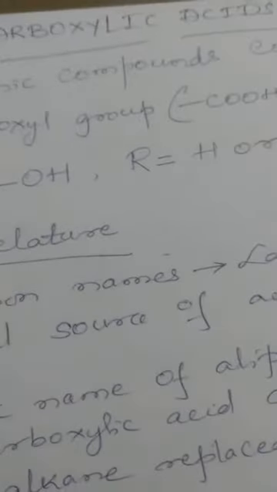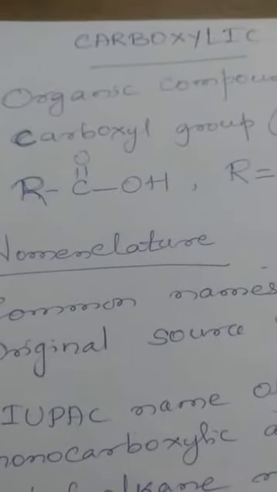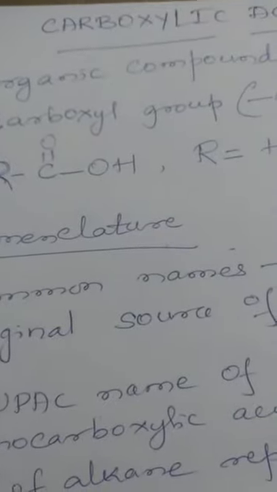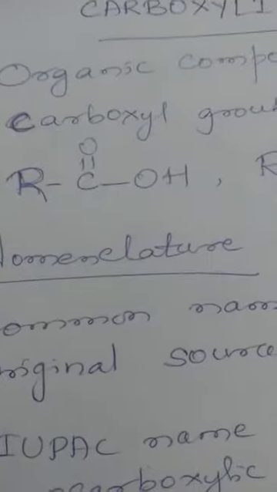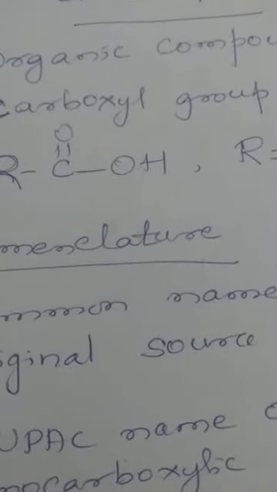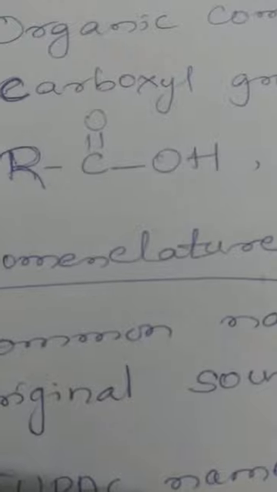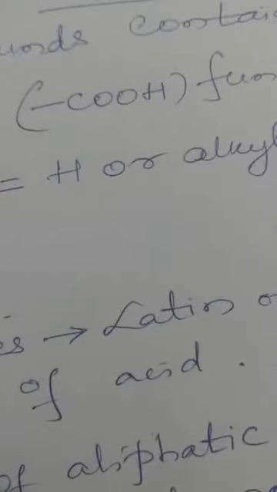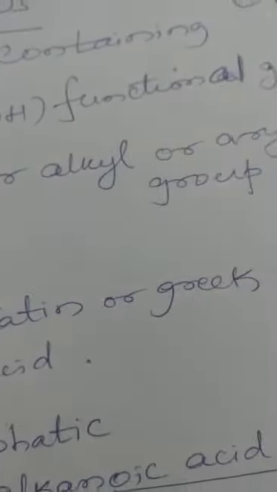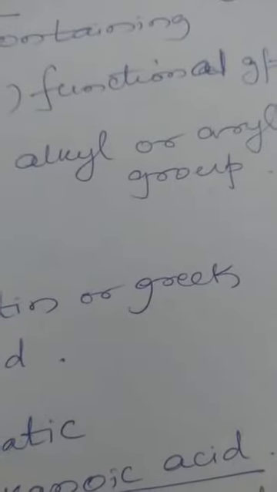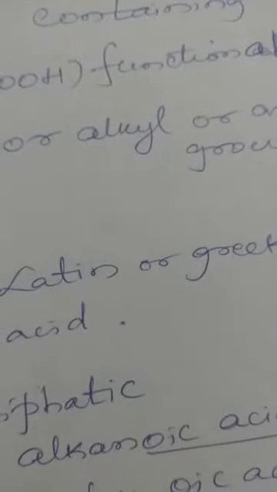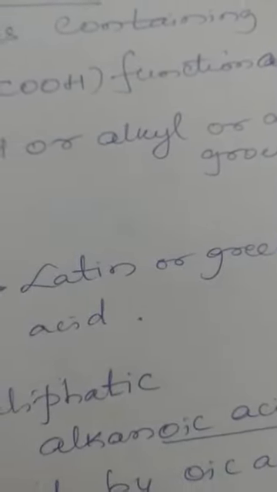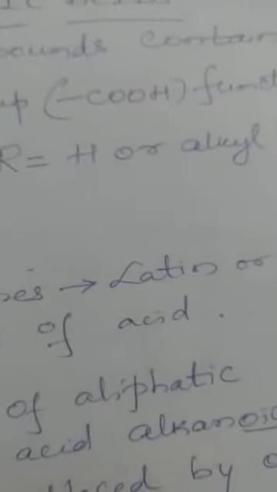The carboxylic acids containing one carboxylic group, COOH, in a molecule are called monocarboxylic acids. Monocarboxylic acids are represented by the general formula RCOOH, where R is either hydrogen or an alkyl or aryl group. So this is the introductory part about the carboxylic acids. Now let us move to the nomenclature of carboxylic acids.